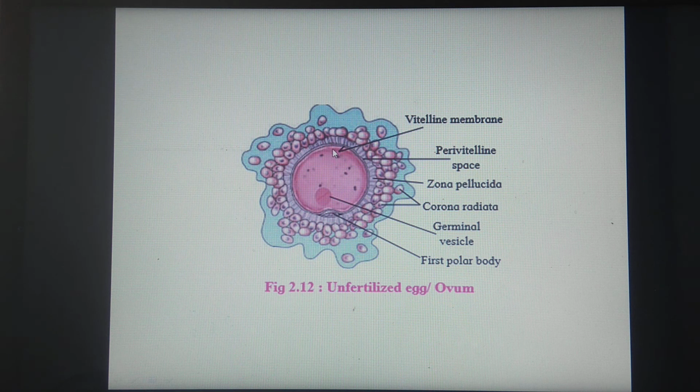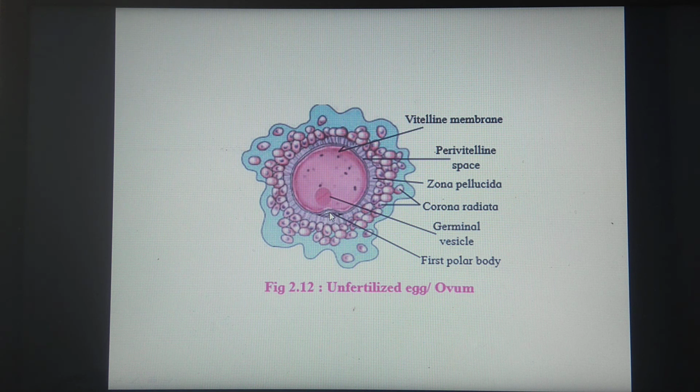Here this dark colored membrane is seen, which is called the vitelline membrane. Around the vitelline membrane, a space is present, called the perivitelline space, where the polar body lies. You can see here the polar body is present.